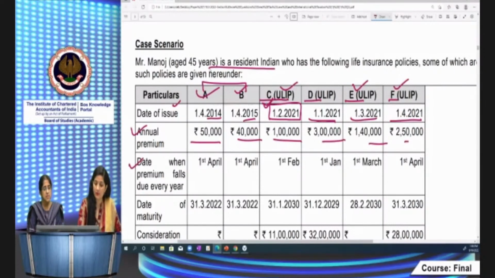When is the date of premium? This is again very important for the purpose of computing not only the capital gains, but for section 194DA also. 194DA is TDS in respect of life insurance policy maturity proceeds. If it is not exempt under section 10(10D), then TDS has to be deducted, and the maturity proceeds should exceed 1 lakh rupees. In such case, TDS provision would get attracted. So for that purpose also, you have to compute the amount of annual premium. The date of premium and the maturity date are also very important.